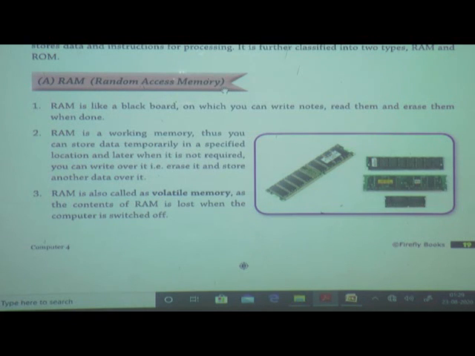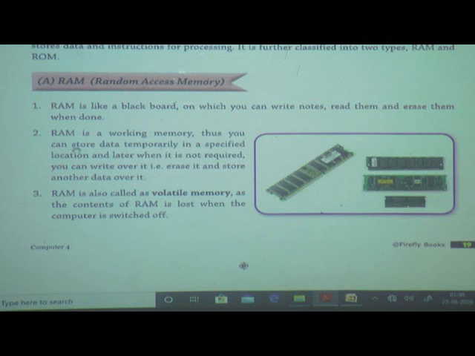Random access memory. RAM is like a blackboard, or we are using a whiteboard here, right? RAM is like our board, meaning we can write on that board, we can read it, and afterwards we can erase the data. It is like our blackboard or whiteboard. We can write data, we can read the notes, and we can erase also. RAM is a working memory.